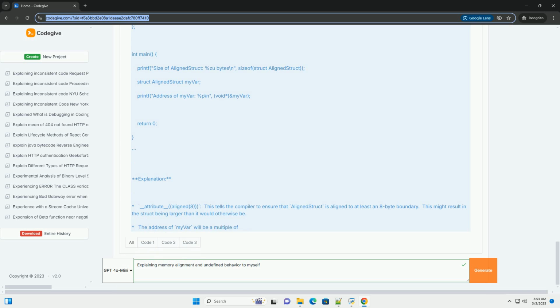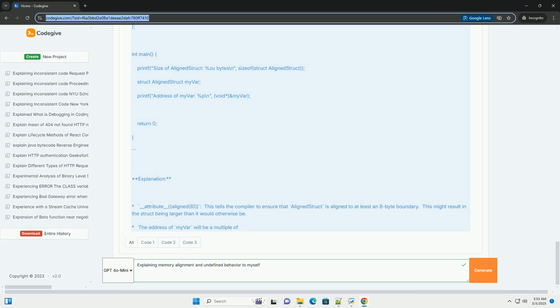This attribute can be used to specify a minimum alignment for a variable or structure member. #pragma pack(x), Microsoft Visual C++. This pragma allows you to change the packing alignment of structure members. Be very careful when using pragma pack, as it can lead to compatibility issues if different parts of your code are compiled with different packing settings.